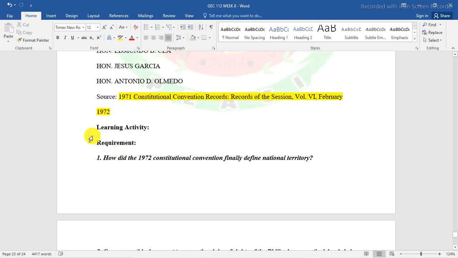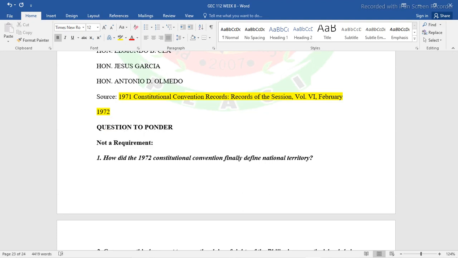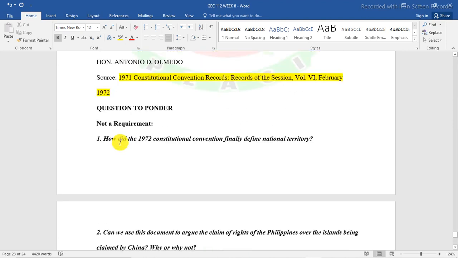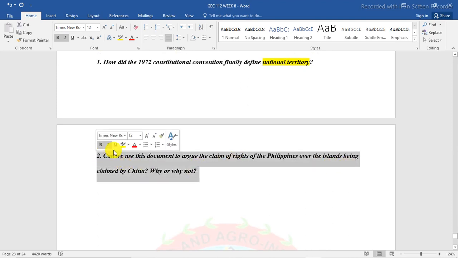So, here's our learning activity. By the way, this is not a requirement, but it is indeed a question to ponder. How did the 1972 Constitutional Convention finally define national territory? Can we use this document to argue the claim on the rights over the Philippine islands being claimed by China? Why or why not?